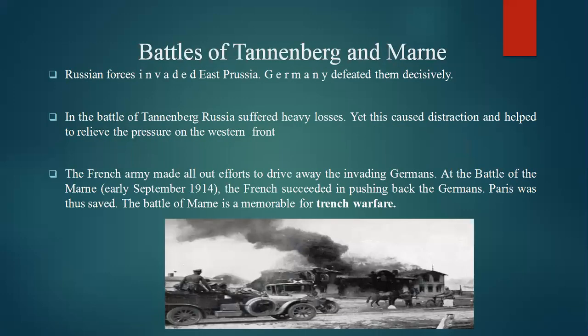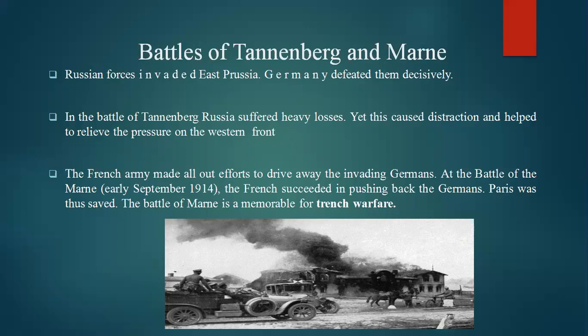The next slide will be the Battles of Tannenberg and Marne. So I will just read and explain. Battles of Tannenberg and Marne. Russian forces invaded East Prussia. Germany defeated them decisively. So what happened?